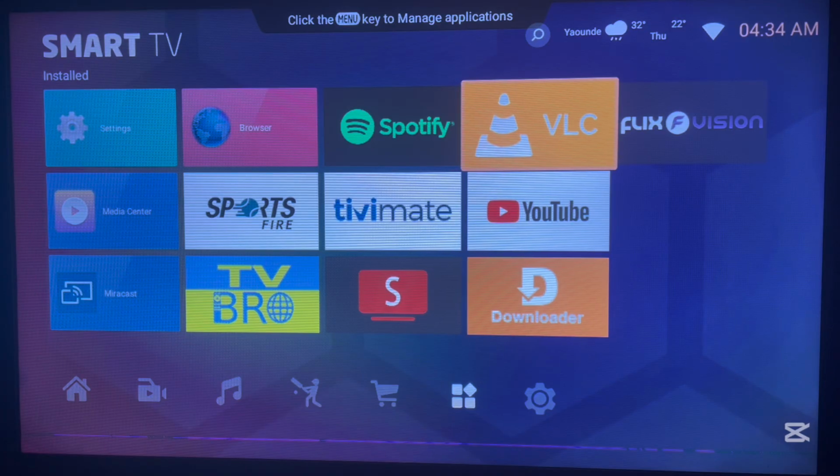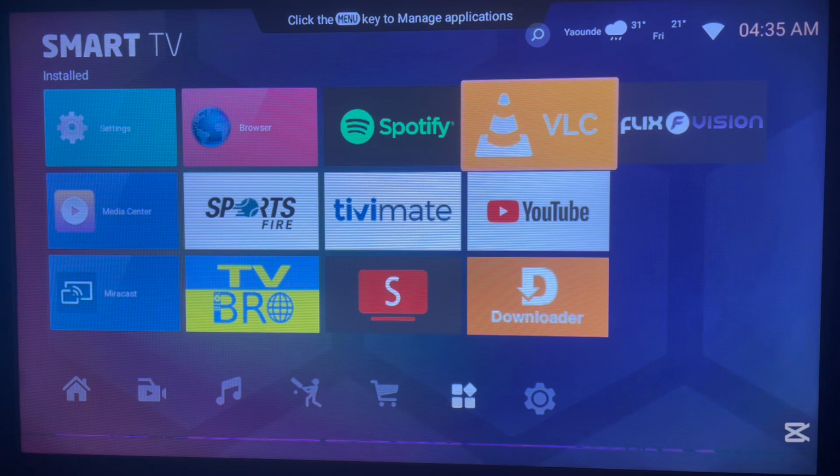Now the last application I want to recommend is a player, VLC. For me, VLC is the best video player on Android TV or any Android device. There are other players like MX Player, but I love VLC. It's just the best player. So if you have an Android TV, you should have VLC on your Android TV.